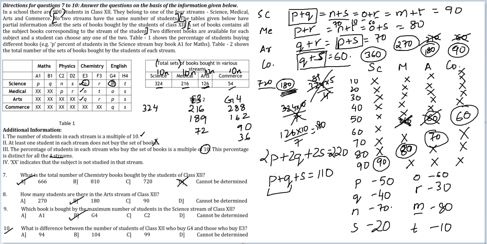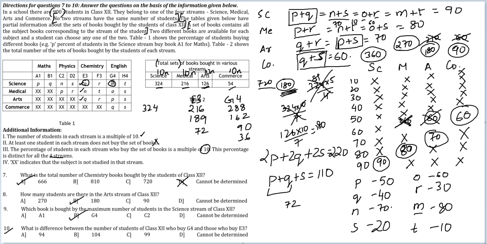M minus O is 20. So 20% for science is the difference. For G4, 20% of science. So that number would be 20% of science, which is 72. Then you have O is 60 and N is 70.